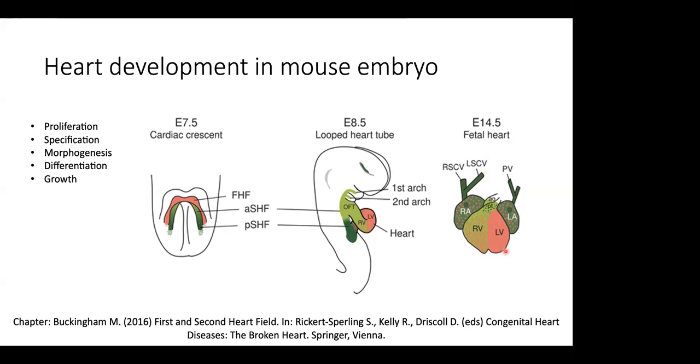But it is still a pretty important structure, because the left ventricle is the chamber that pumps the blood to the rest of the body. So the muscle has to be thick and strong for that pumping to happen. So even though the first heart field cells give rise to the left ventricle mostly, and the second heart field gives rise to pretty much everything else, you can see here there's a tiny bit of contribution of the red first heart field cells in the rest of the heart. It is still a very important function for the cells of the first heart field, right?